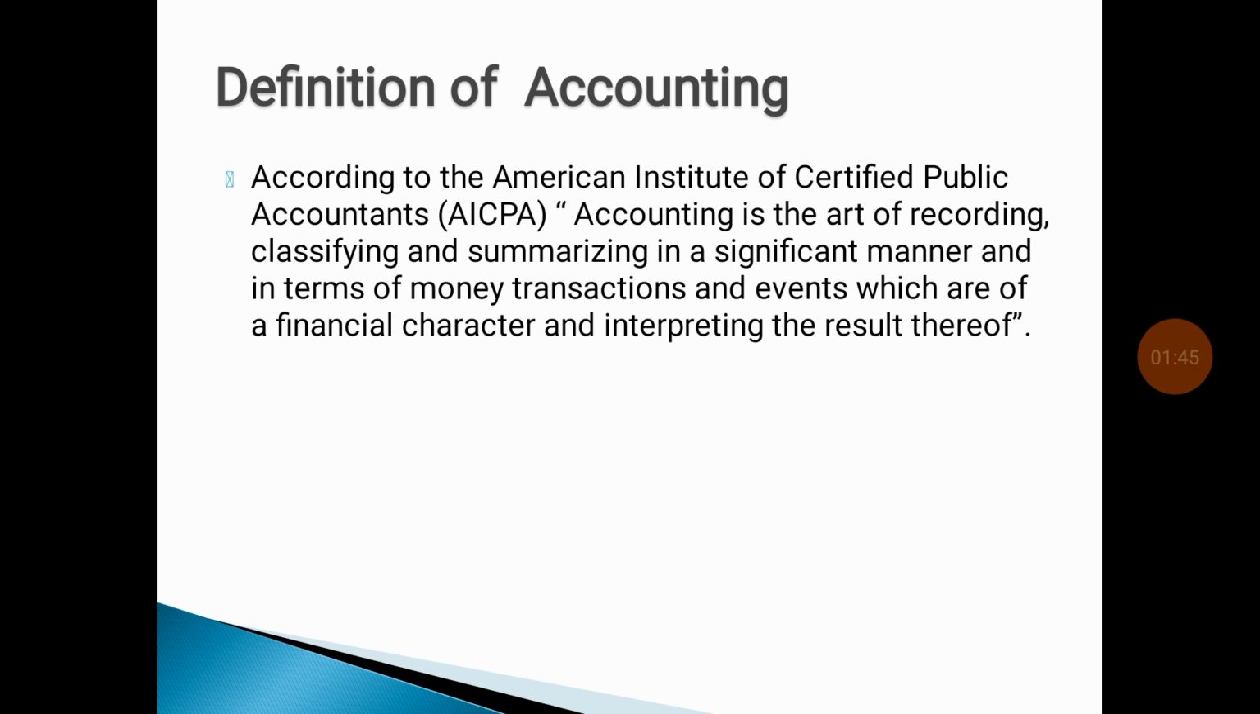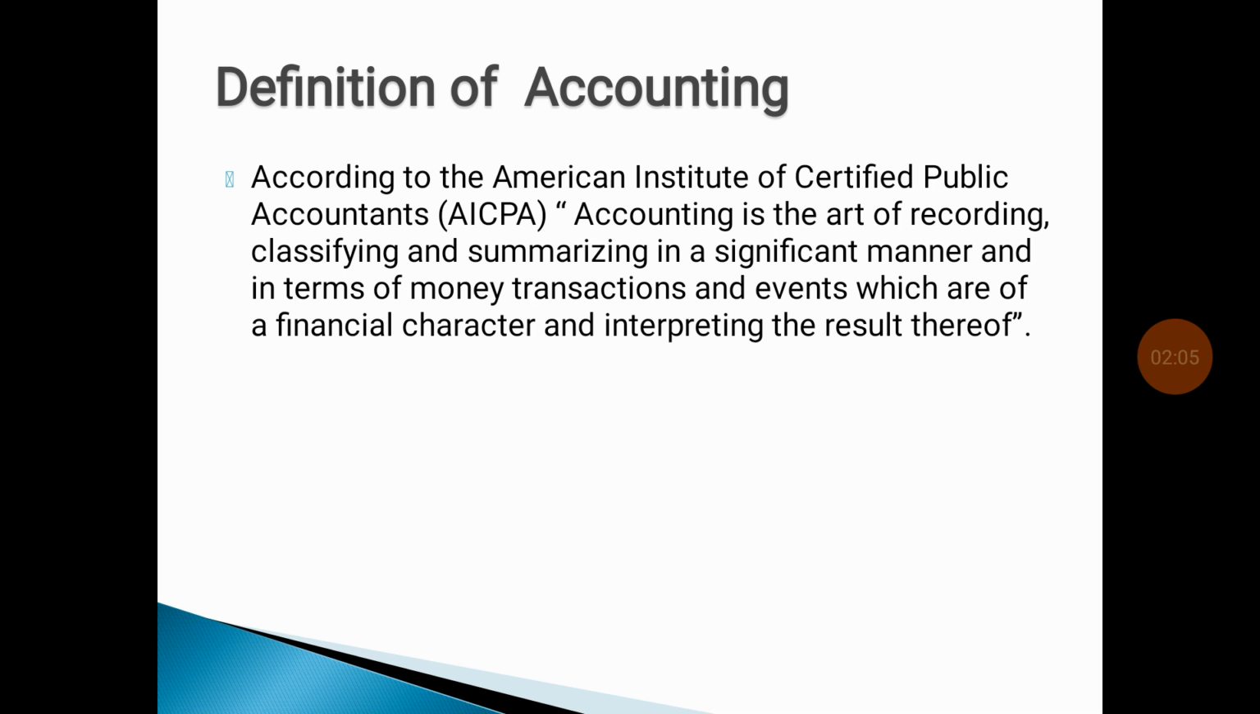Second, classifying. Classifying means grouping of transactions with the help of ledger. For example, in the cash ledger account, all the cash transactions are entered. In the sales ledger account, all the sales transactions are entered. That is called classification.